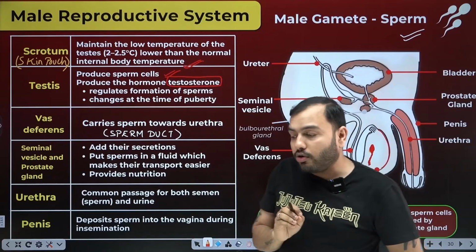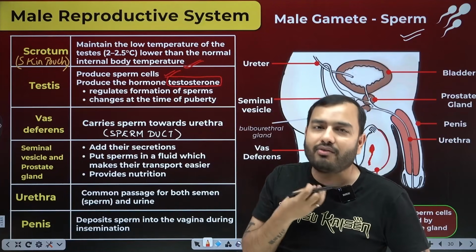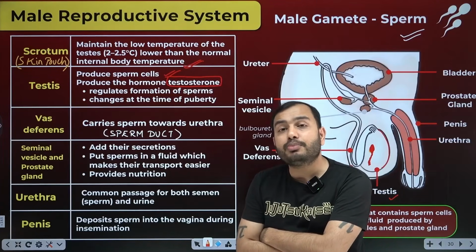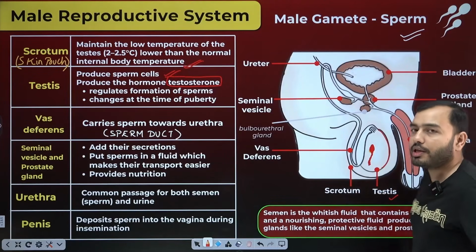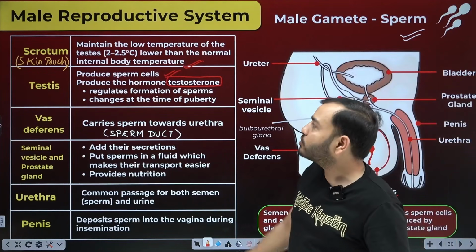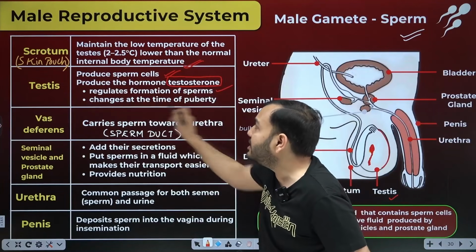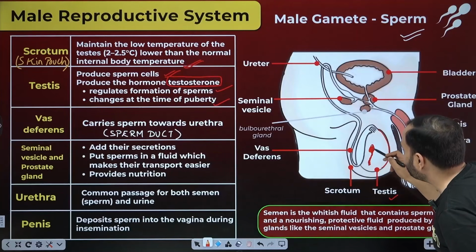Actually, testosterone has one more job. One is giving you secondary sexual characteristics, that is beard, hair, deepening of voice, etc. What is the second job of testosterone? To make your sperm cells be produced. Who produces sperm cells? They are produced inside the testes. But who regulates it? Testosterone regulates the formation of sperms, changing at the time of puberty. Whose job is this? The testes. So sperms are formed from here.